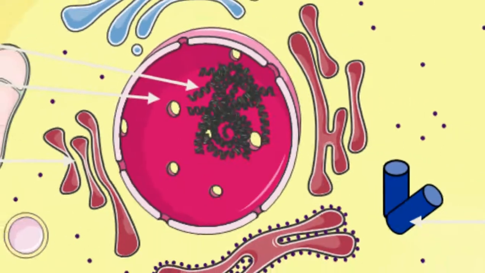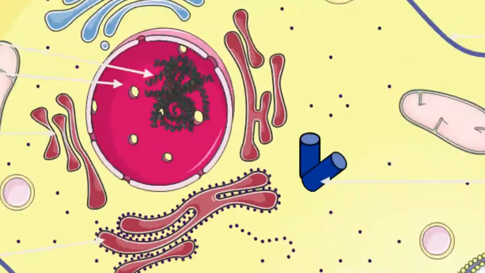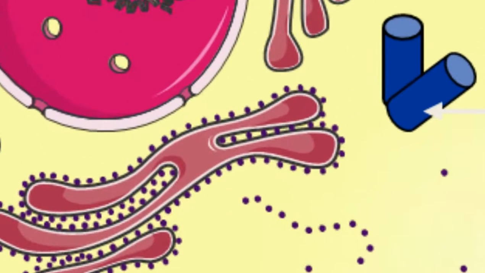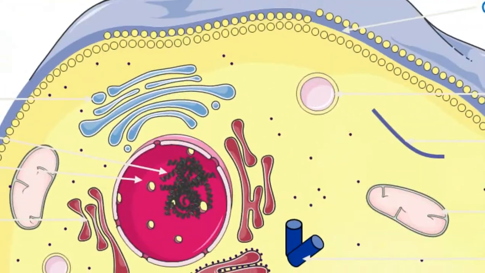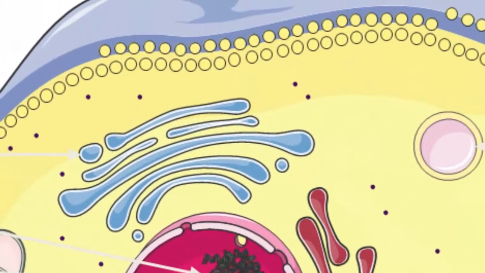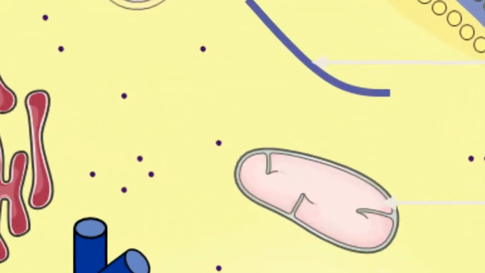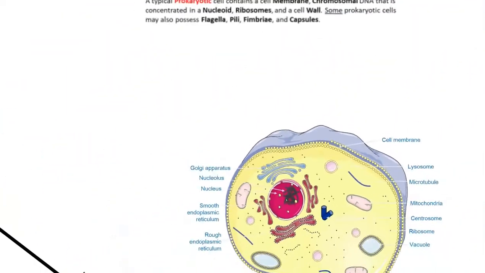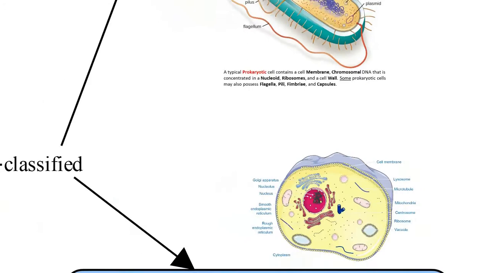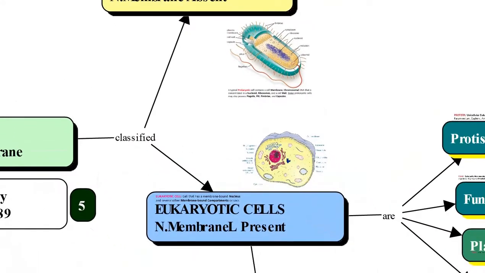Along with this nucleus, we can see membrane-bound organelles like the rough endoplasmic reticulum, the smooth endoplasmic reticulum, and the Golgi complex. All these membrane-bound organelles, including the mitochondria, as well as a well-defined nucleus, are present in the case of eukaryotic cells.